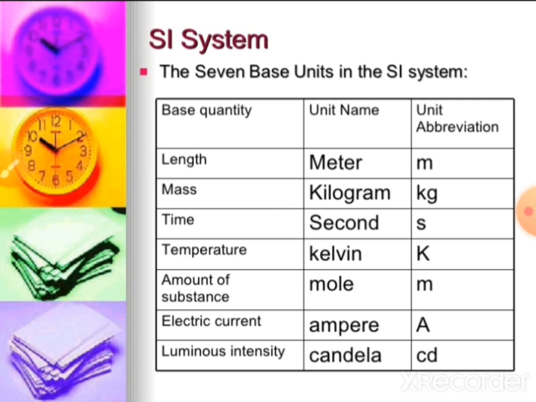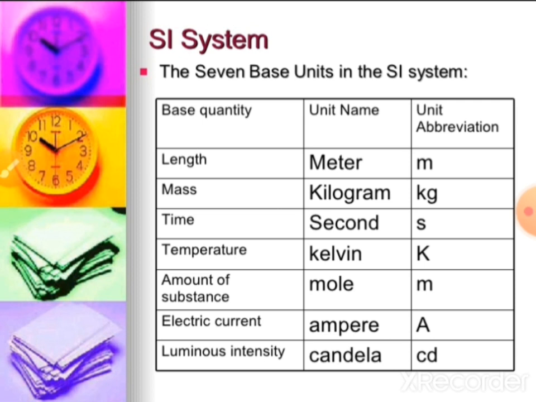Fourth one, temperature. The unit name is Kelvin and the symbol is K. Fifth, amount of substance. The unit name is mole and the symbol is mol. And sixth one, electric current. Unit name is ampere and the symbol is A. Last one, seventh one, luminous intensity.